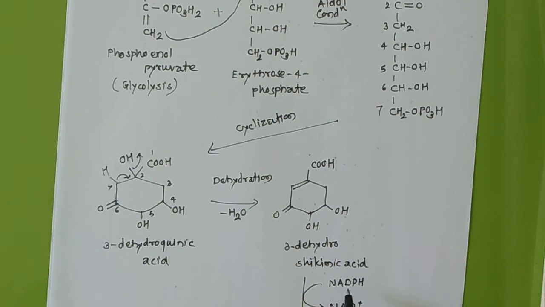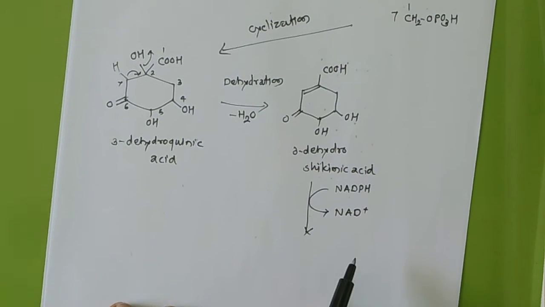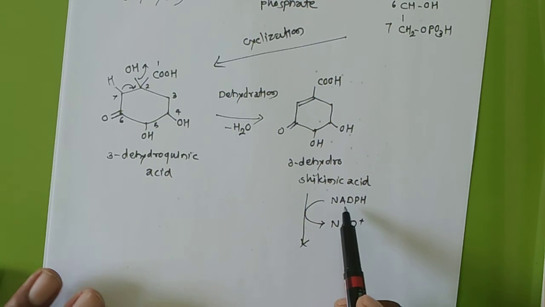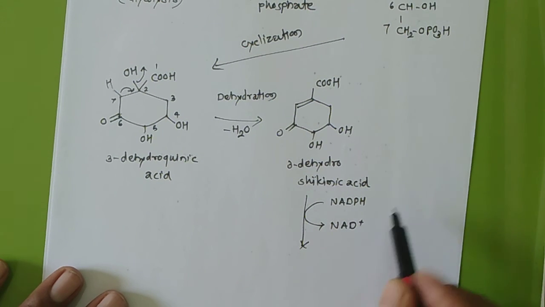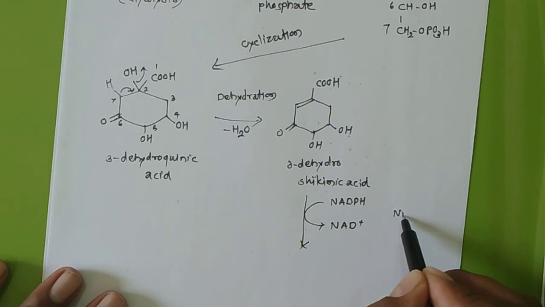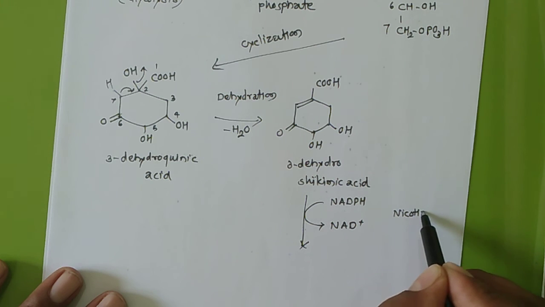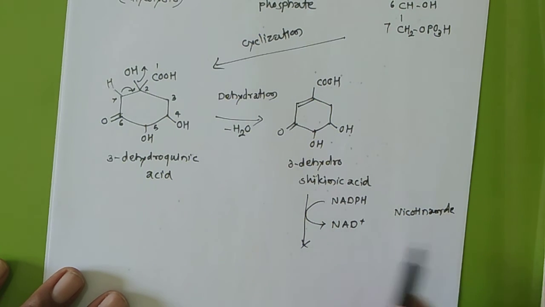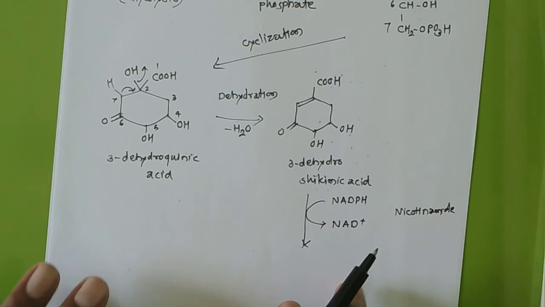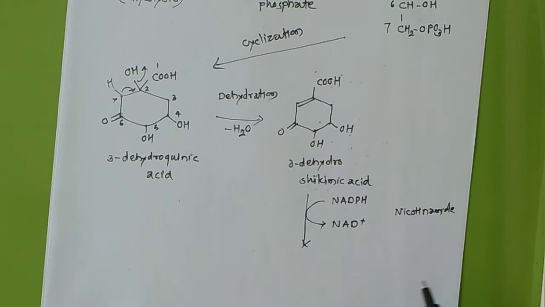Hope you remember, I wrote the long form of this NADPH last time. NAD means nicotinamide adenine dinucleotide. This is not an enzyme, this is the reagent, and it is used for the reduction purpose.